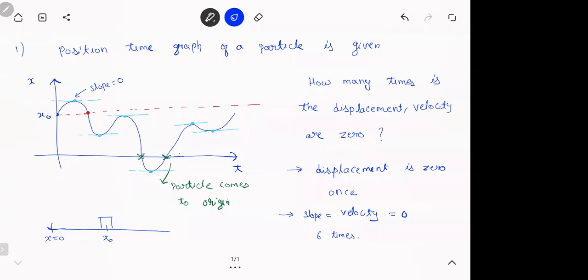So this is how the question will be in the exam. How many times will the displacement be 0? How many times will the velocity be 0? So every time that bump is there, either the hill or the valley.